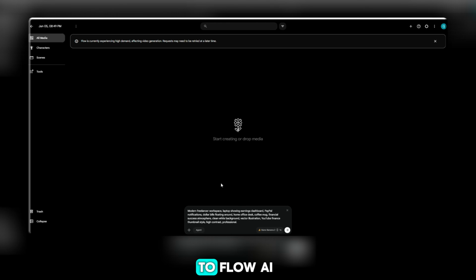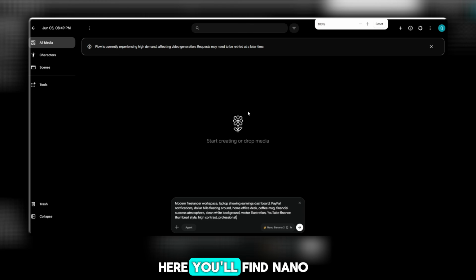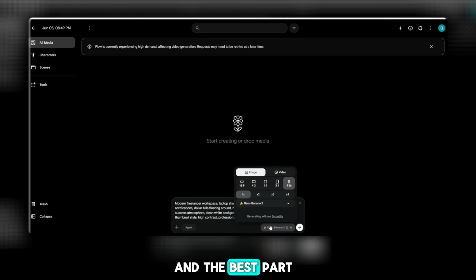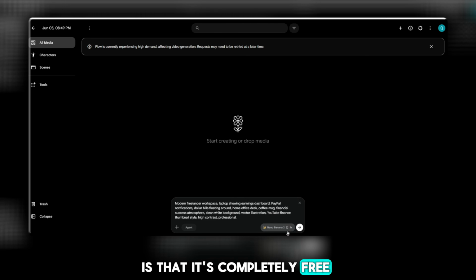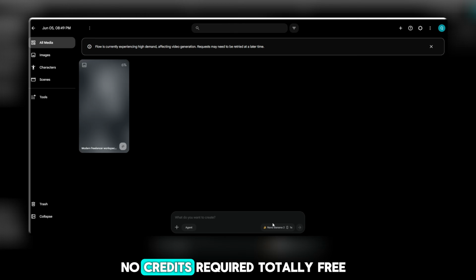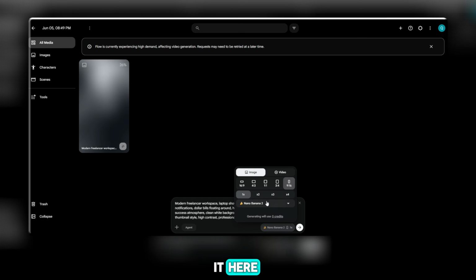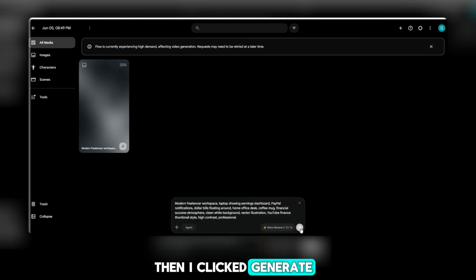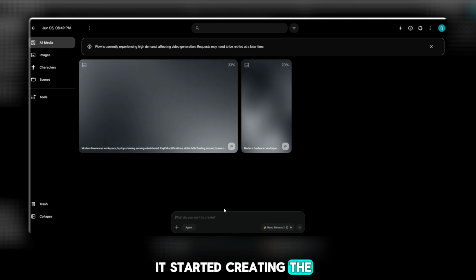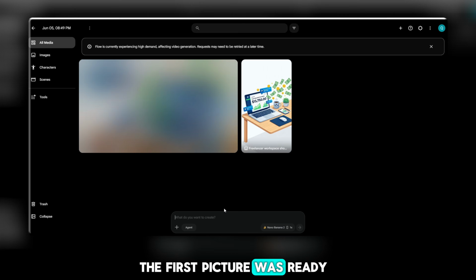Now let's move on to Flow AI. Here you'll find Nano Banana 2, and the best part is that it's completely free. Yes, you heard that right. No credits required, totally free. I simply copied the first prompt and pasted it here. Then I clicked Generate. Within a minute, it started creating the image, and boom, the first picture was ready.